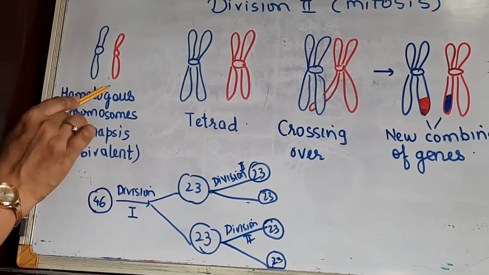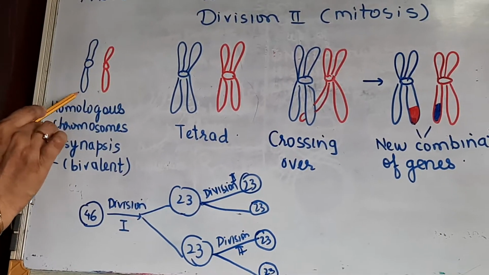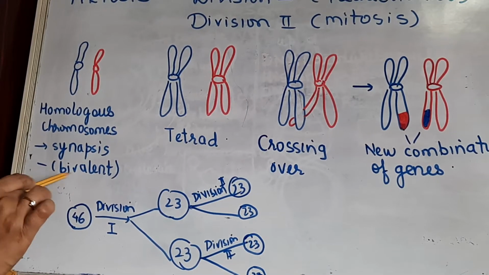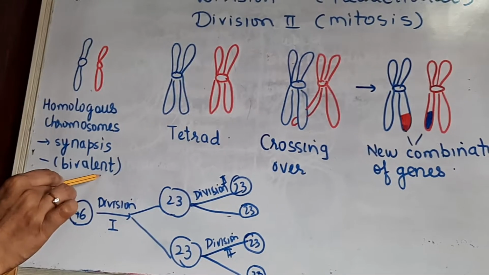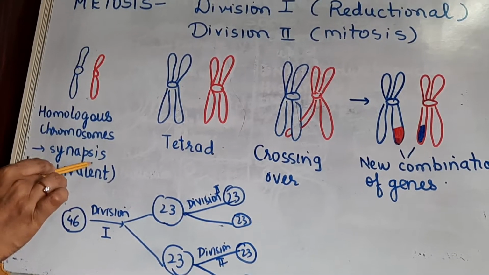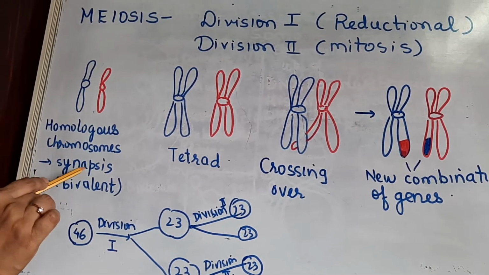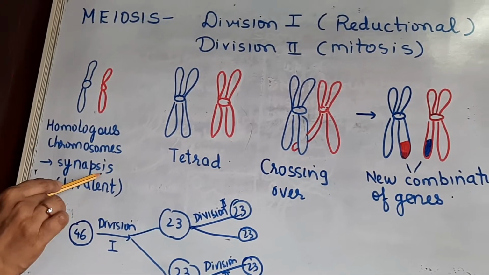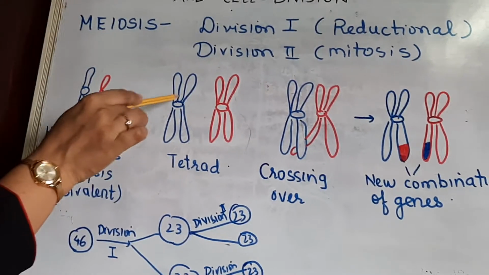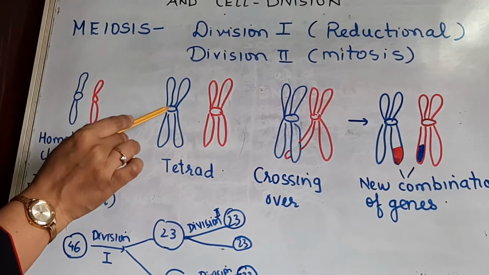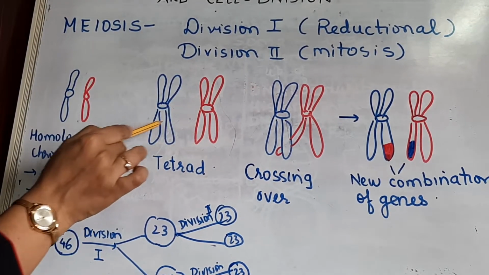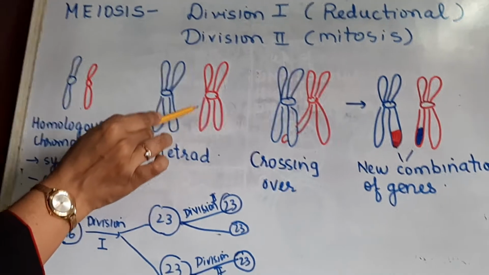Okay. So these chromosomes in the prophase itself will come and lie next to each other. That process is called synapsis and the chromosomes are said to be in bivalent condition. Now don't get confused with synapse, which you have learnt in the nervous system. Many times, just to confuse you purposely, they ask you the difference between synapsis and synapse. Then these chromosomes are going to split longitudinally. If you observe, they have split longitudinally and each chromosome is made up of 2 chromatids and the entire pair has 4 chromatids, 1, 2, 3 and 4.